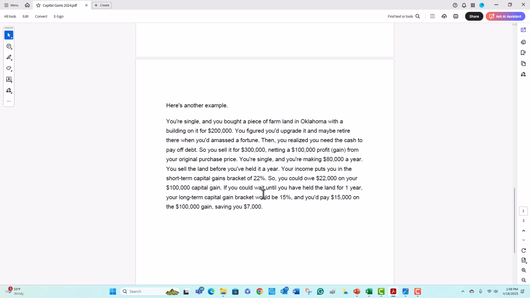Again, if you had held the property for at least 1 year, you would fall into the long-term capital gain tax rate of 15%, and your taxes would be a total of $15,000, saving you $7,000. Okay, same thing as what we talked about.